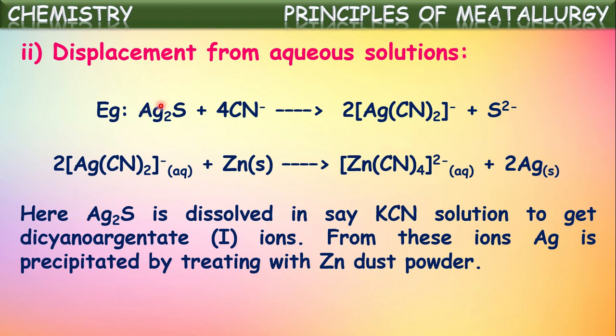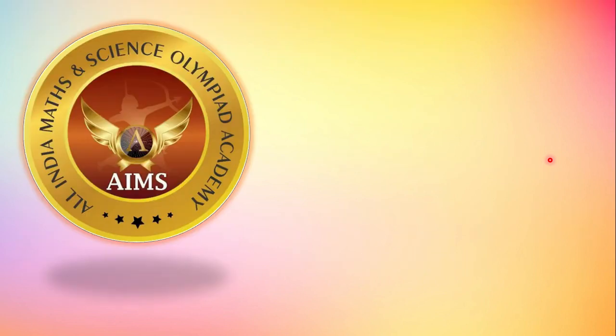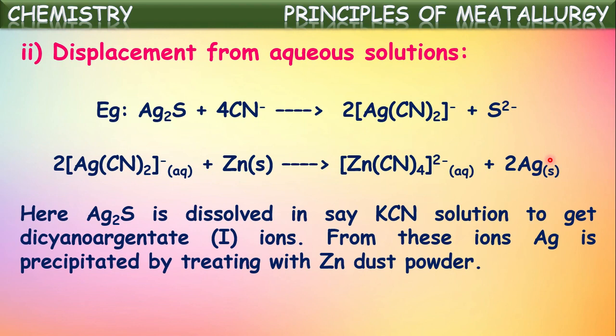This silver sulfide converts into dicyanoargentate ions. From these dicyanoargentate ions, silver is precipitated by treating this with zinc dust or zinc powder. So when these ions react with the zinc, it displaces silver from these ions and forms pure silver metal. In this way, by displacement from their aqueous solutions also, pure metals of this low reactivity series can be obtained. These are the different techniques used for the extraction of metals from their crude ore.